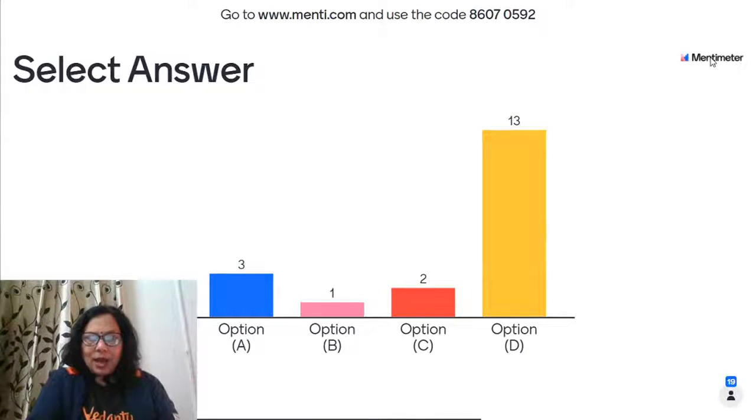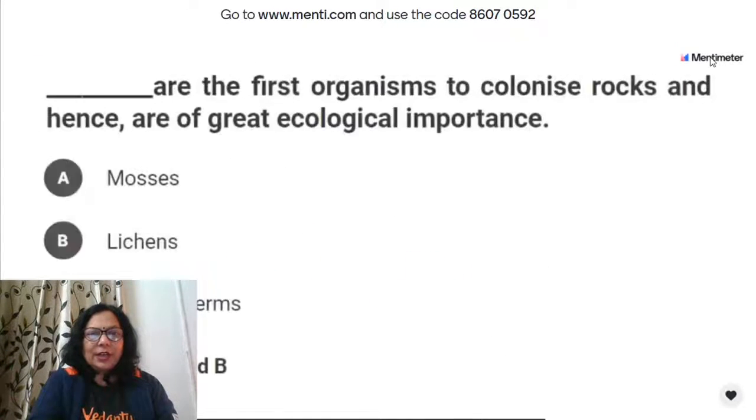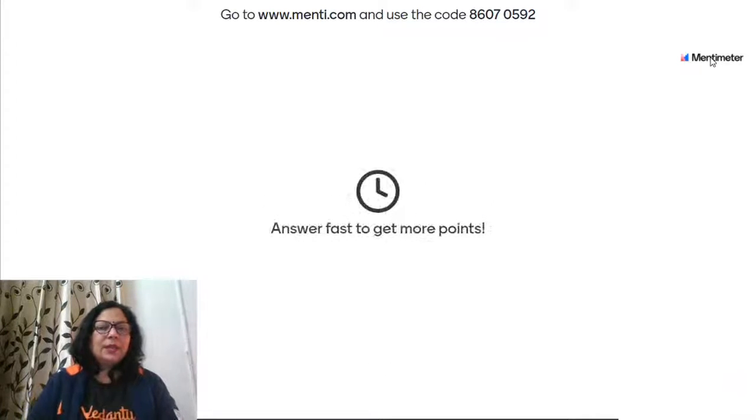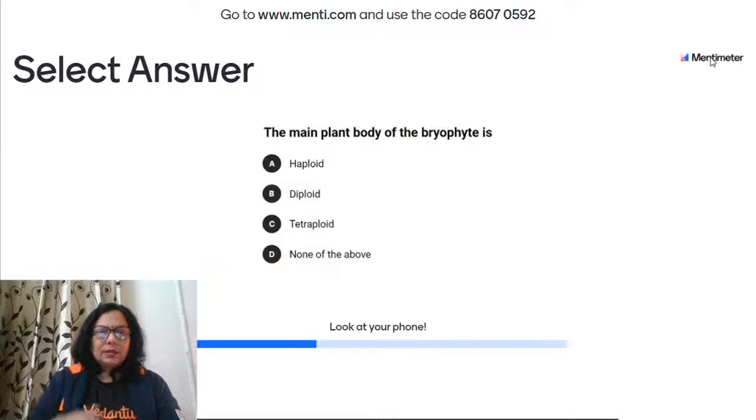And yes, 13 of you gave the correct answer. It was both mosses and lichens. What are lichens? They are a symbiotic relationship, an example of mutualism between algae and fungi.